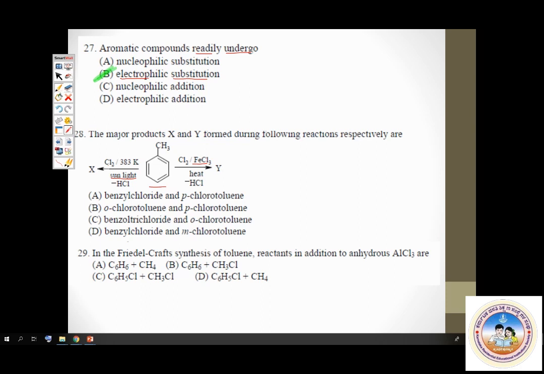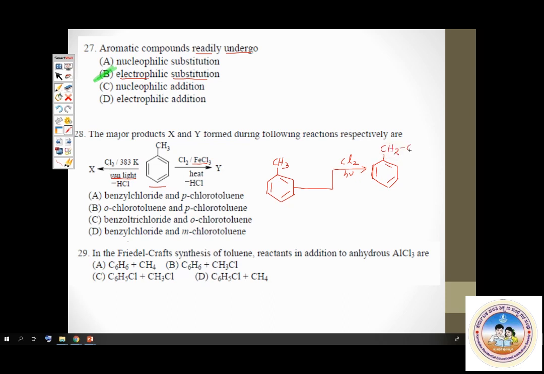So toluene, when made to react with chlorine in presence of sunlight, you have a free radical reaction taking place wherein substitution takes place in the side chain. Side chain substitution happens, CH2Cl. You get benzyl chloride. This is benzyl chloride. So this must therefore be our compound X.